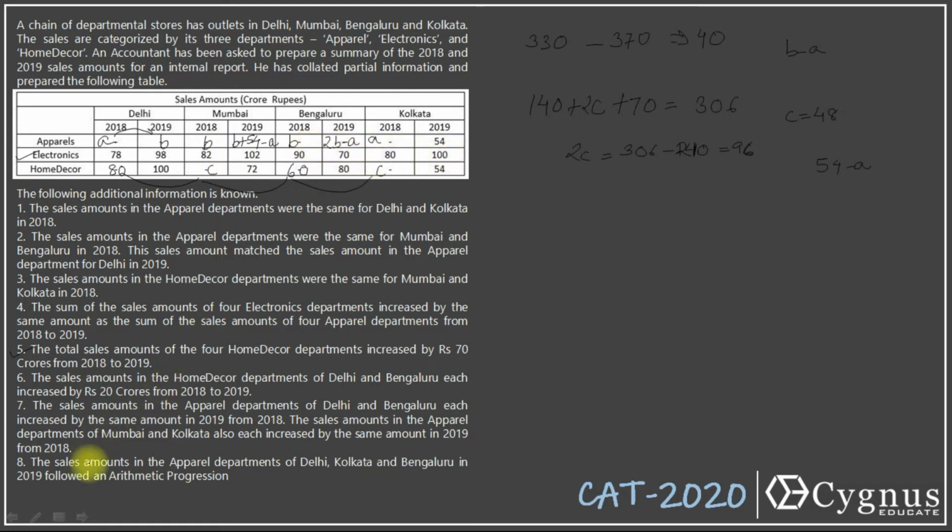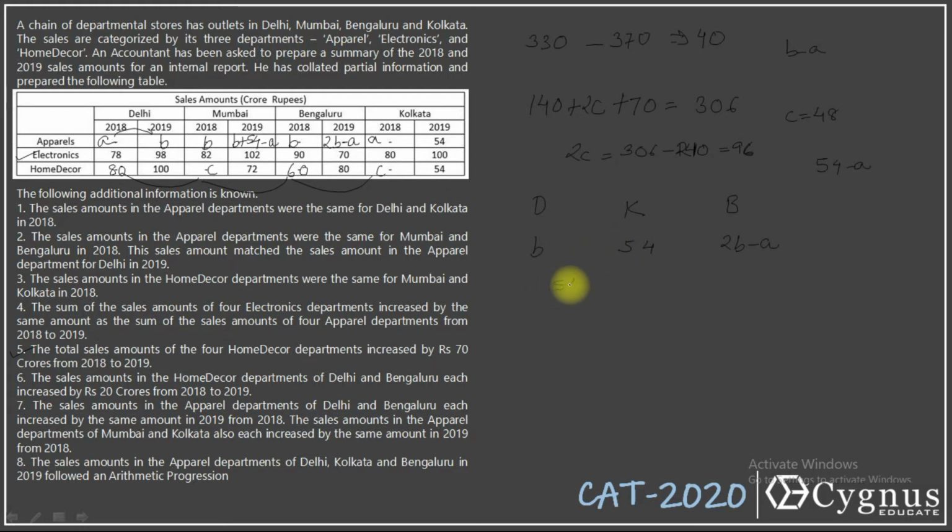What's the next clue? The sales amounts in the apparel departments of Delhi, Kolkata and Bangalore in 2019 followed an arithmetic progression. What does it mean? They should follow an arithmetic progression in the year 2019. For Delhi it's B, for Kolkata it's 54, and for Bangalore in 2019 the value is 2B minus A. Now if they are following an arithmetic progression, that means the common difference must be the same.